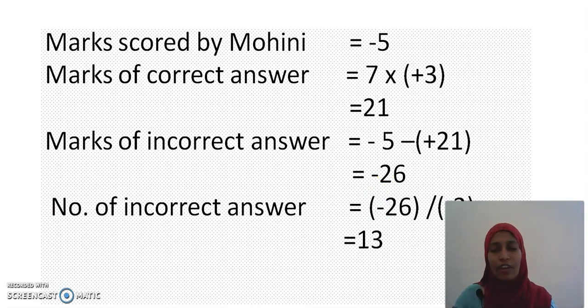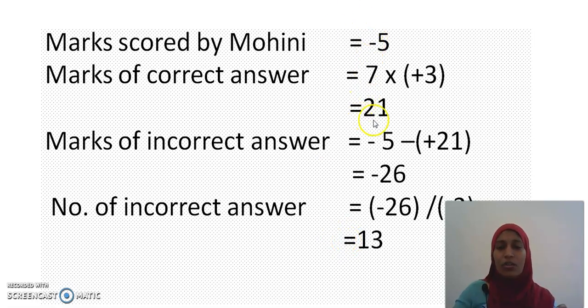So how many answers did she write wrongly? Very good. I have to divide. -26 divided by -2. So the answer is 13. She wrote 13 answers wrong. She wrote 7 answers right. You can recheck your answer by doing it in reverse order also. Then you will get the answer as -5.